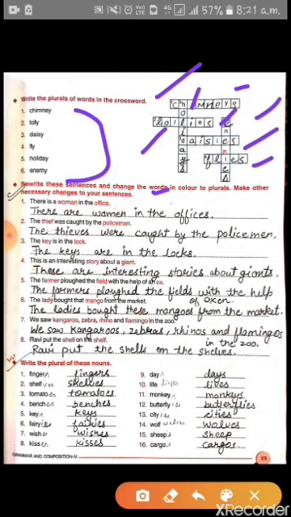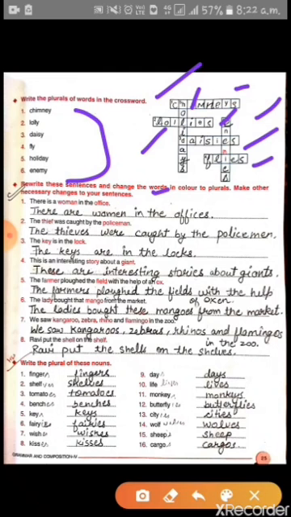Second, the thief was caught by the policeman. So the thieves were caught by the policemen. Thieves are there, so there will come were. Was is replaced by were. Third, the key is in the lock. The keys are in the lock. In the question, the key is singular, and in the answer, the keys is plural, so are will come.